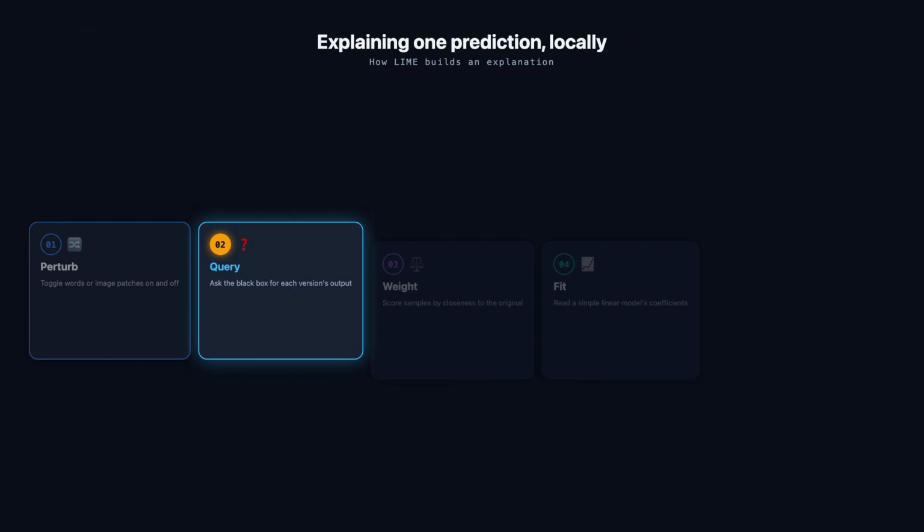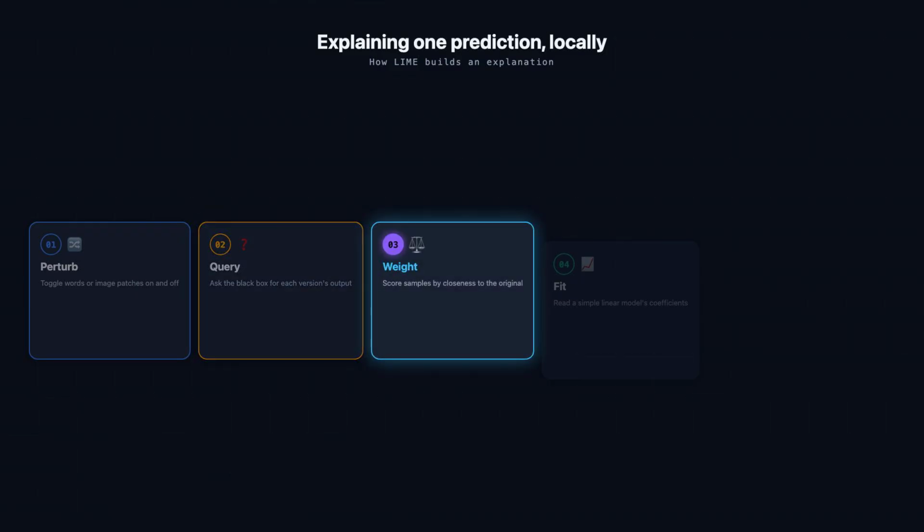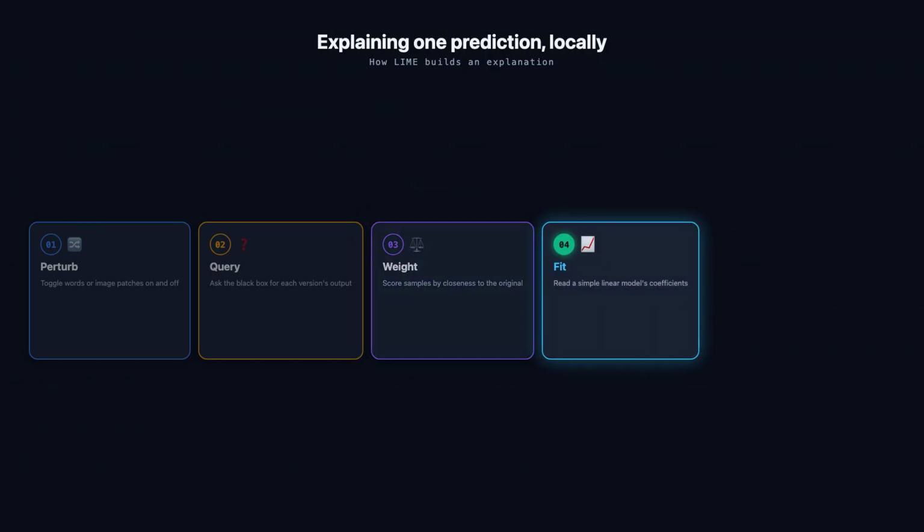Now, weight those samples by how close each one stays to the original input. Neighbors that barely changed count heavily, while distant perturbations count for little. That weighting is what keeps the explanation local, anchored right around your instance. Finally, fit a simple, sparse linear model to that weighted little dataset. Its coefficients tell you which features push the prediction up and which push it down for this one case. A readable, honest local snapshot of a complicated decision.